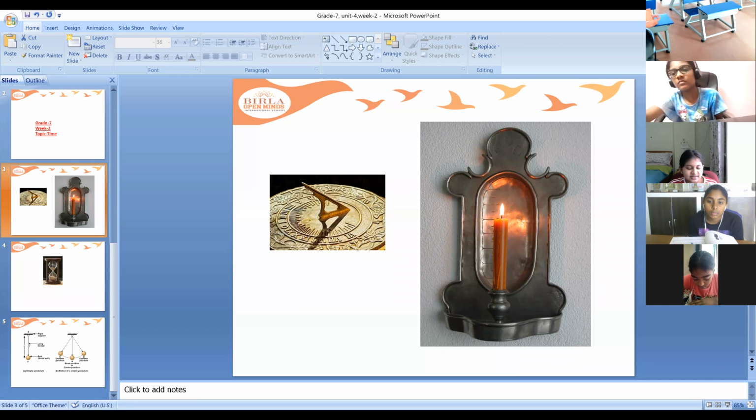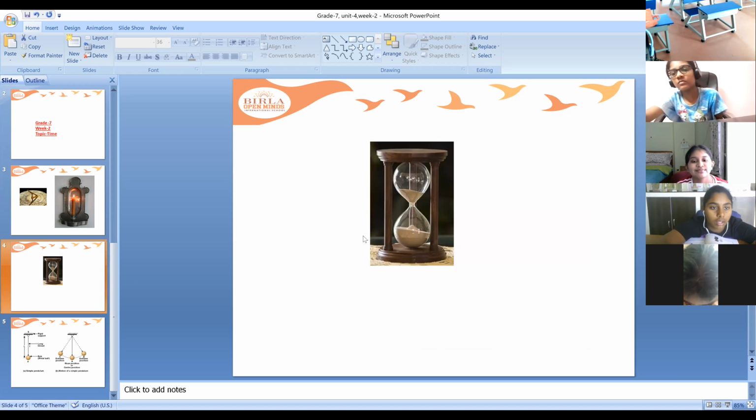Ma'am, I think the big sundial in Jaipur. Yeah, a big sundial is there in Jaipur, which is called Jantar Mantar. A water clock or sand clock. Yeah, a water clock is there, and even they used to use a sand clock also.